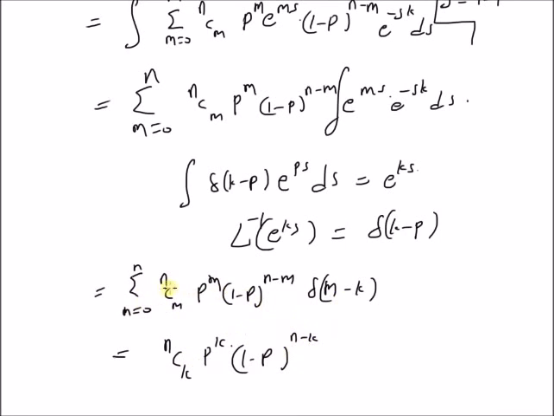That is, of the n plus 1 values in the series of the summation, only the value at m equal to k exists, and everything else basically becomes 0. So we have the probability mass function of a binomial random variable equal to n choose k into p power k into (1 minus p) power n minus k, for values of k equal to 0 to n. Thanks for watching.